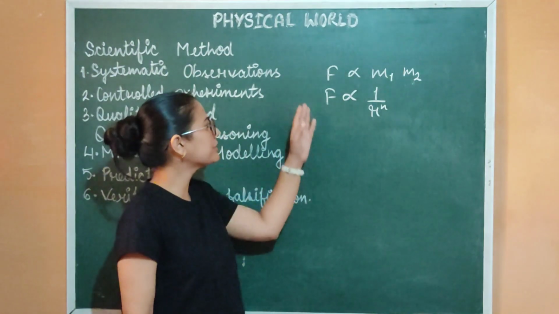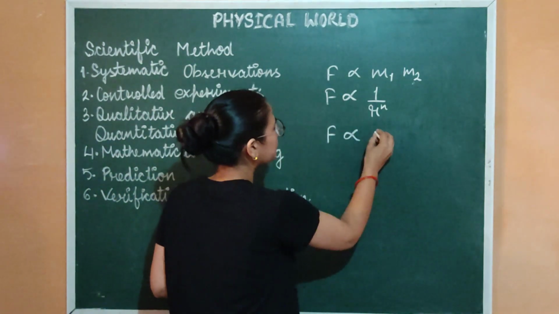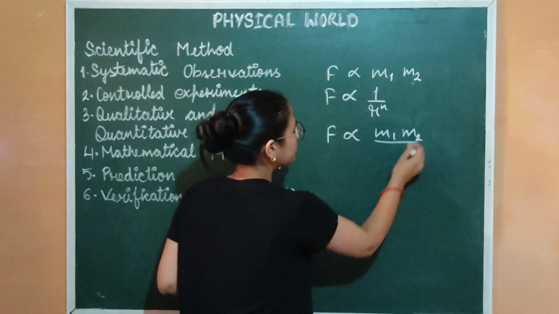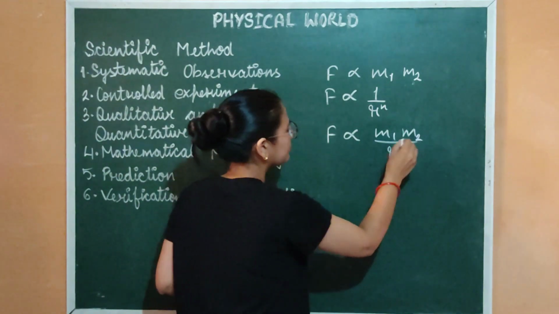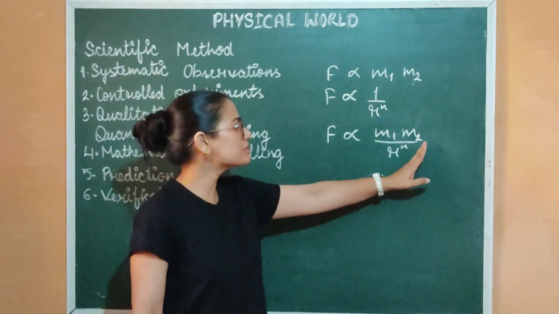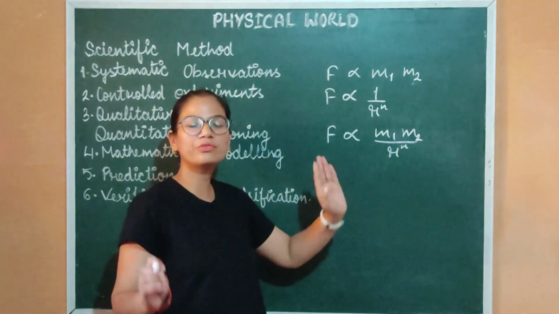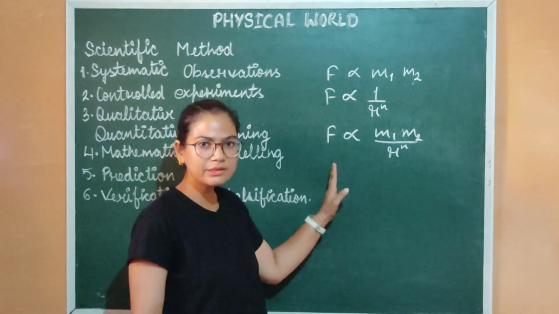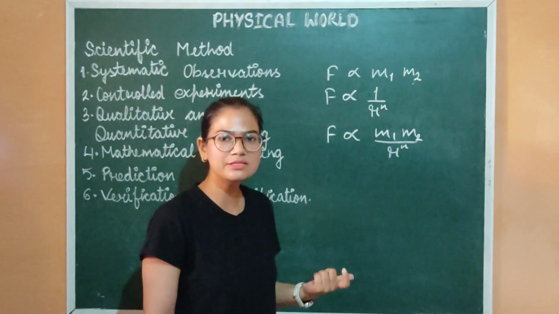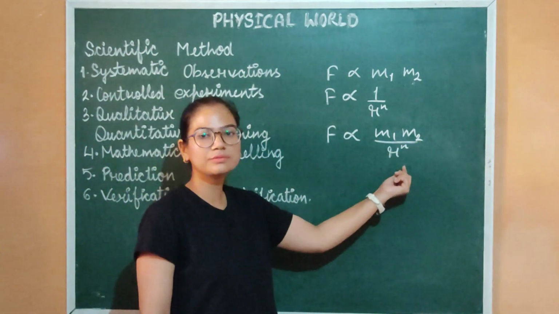If we assemble these 2 results, we get F is proportional to m1 m2 divided by r squared, where m1 is the mass of object 1, m2 is the mass of object 2, and r is the distance between these 2 objects. Here he applied his mathematical concepts and skills to get this relation between the factors.